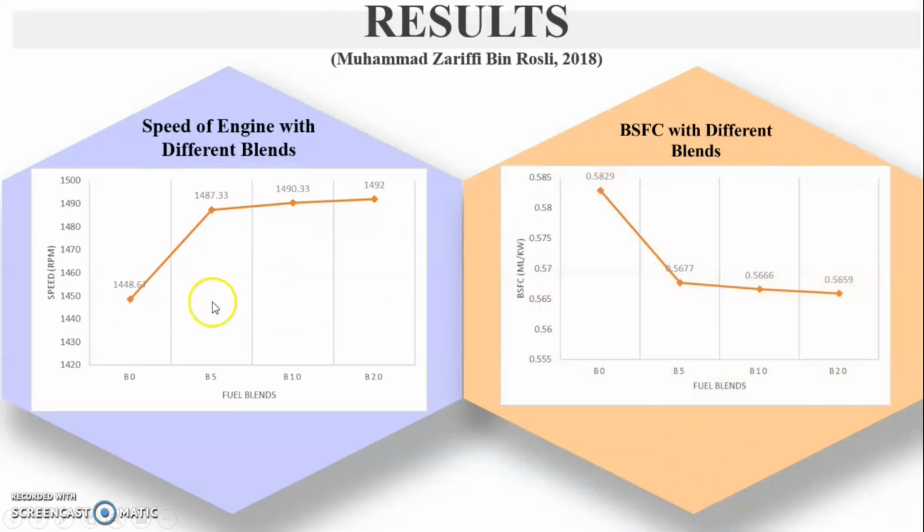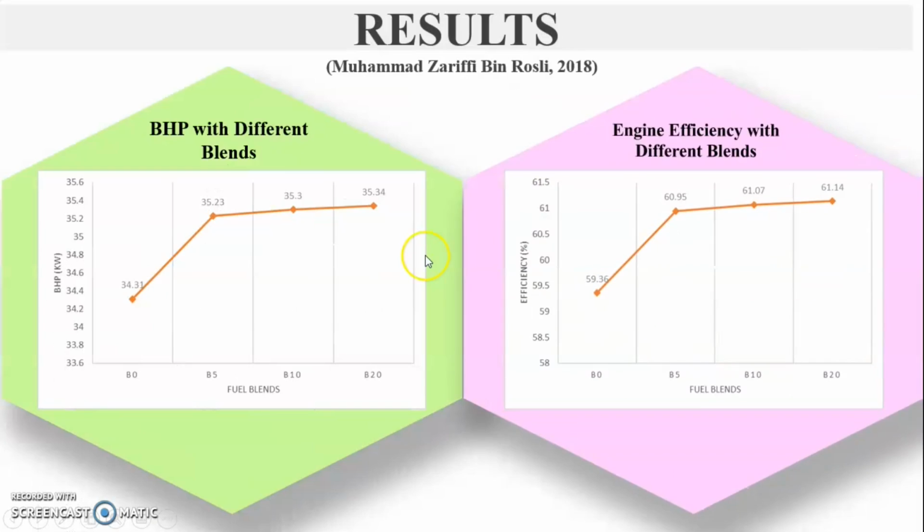Here again, moving on with the expected results from speed versus fuel blends, we can see that B20 produces the highest speed of the engine, and from the BSFC test we can see that B20 gives the least amount for the BSFC, which means that the least amount of fuel is consumed for B20. And again, with the BHP versus fuel blends, we can see that B20 has the highest BHP and the efficiency for B20 is 61.14%, which is the highest among all the blends that we have used for this test.